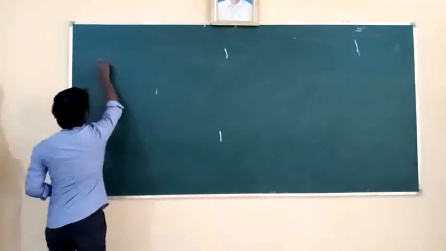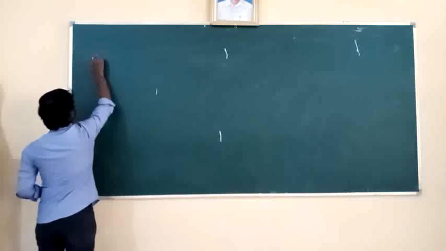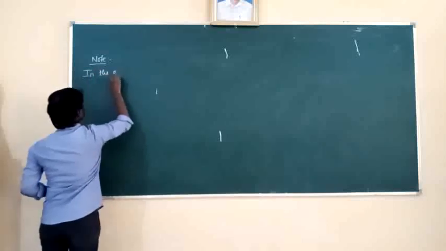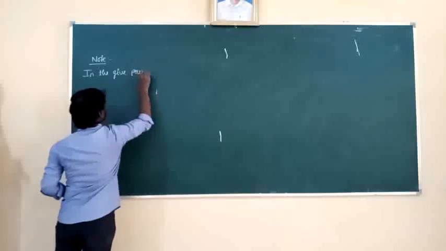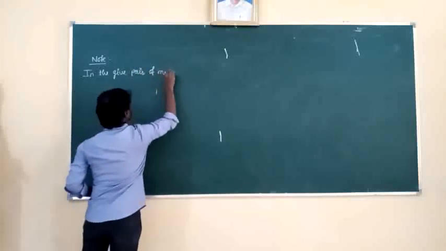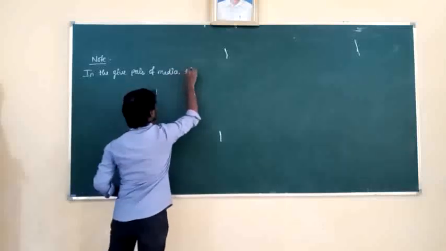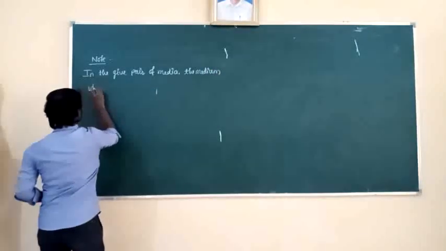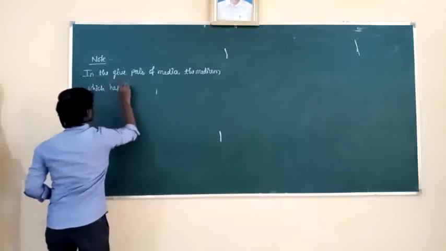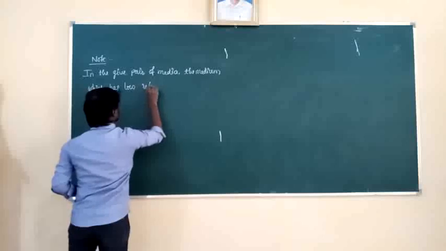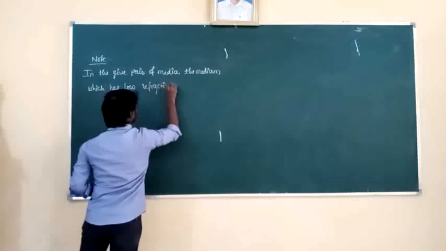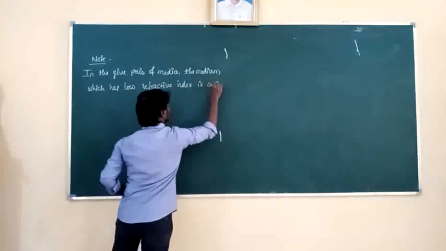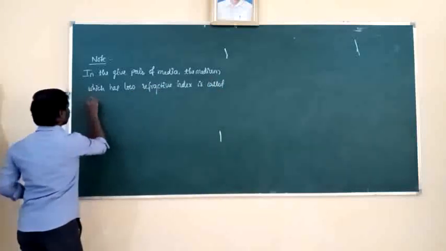So, note: in the given pair of media, the medium which has low refractive index, in short form I will write RI, is called optically rarer medium.